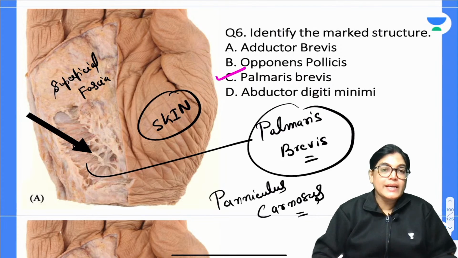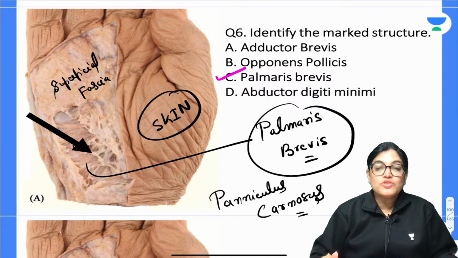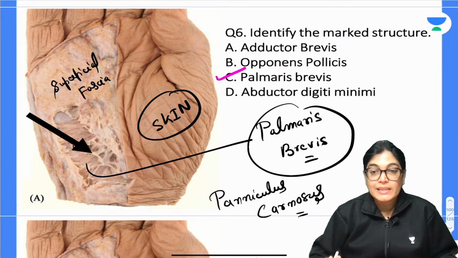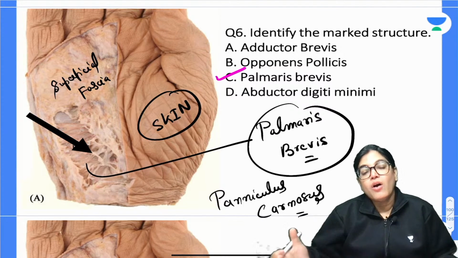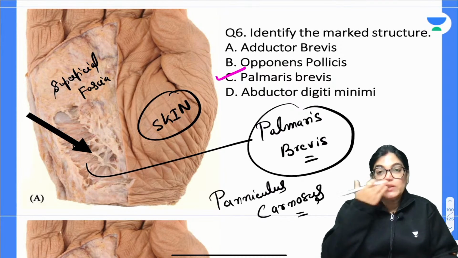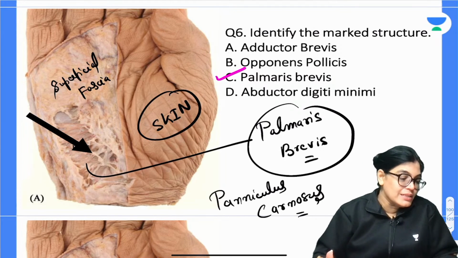Okay, so ये किस muscle का example हुआ? Panniculus carnosus muscle, the muscle which is contained in the superficial fascia. Panniculus adiposus means superficial fascia. Muscles lying in this are called panniculus carnosus. So we have got palmaris brevis muscle. अगर हम adductor की बात करें तो adductor pollicis will be towards the thumb. Opponens pollicis will also be towards the thumb. Abductor digiti minimi will be on the medial aspect, but on the deeper aspect.